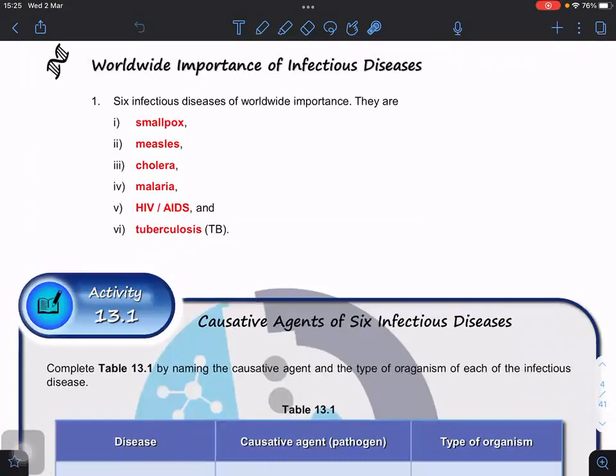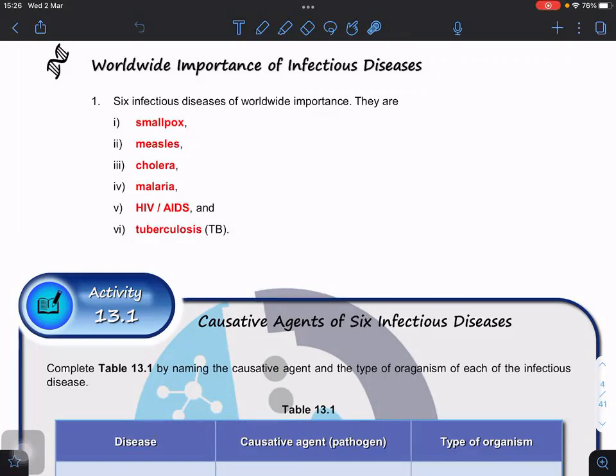So we have 6 types of diseases that we are going to focus on in our syllabus. They are smallpox, measles, cholera, malaria, HIV/AIDS. But to understand, guys, HIV is not a disease. HIV is a virus. So when you tell people, don't say HIV virus because the V stands for virus already. Are you clear? It's the human immunodeficiency virus. So you don't say HIV virus, just HIV.